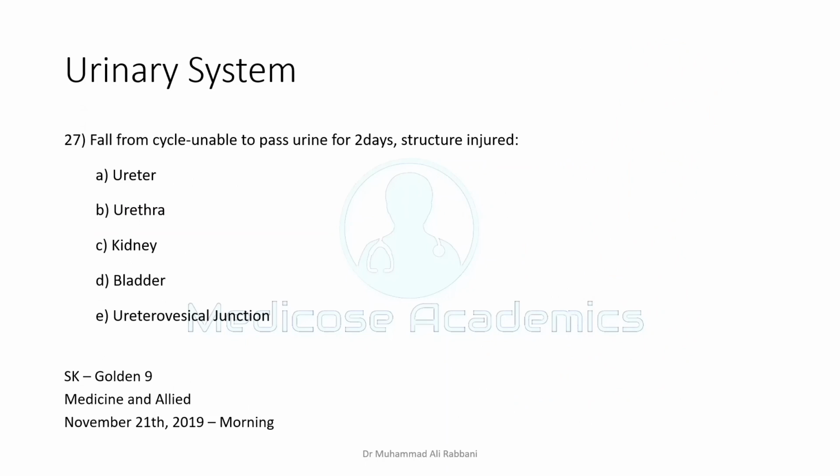Patient is unable to pass urine for 2 days. Structure injured? Most likely in this case there is an injury in the pelvis, and injury in the pelvis most likely damages the urethra, especially in boys. The urethra is longer and prone to injury, and when there is injury, the urine does not come out of the normal tract. It leaks inside. So that will be the correct answer. For all the other cases, there will be some urine drainage from the urethra, not complete. There will be inside leakage, but there should be some.